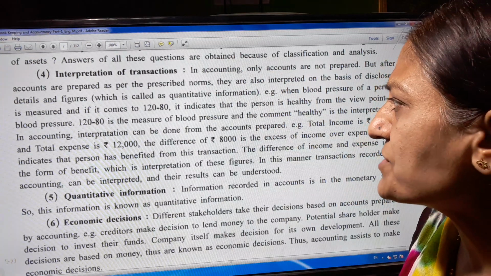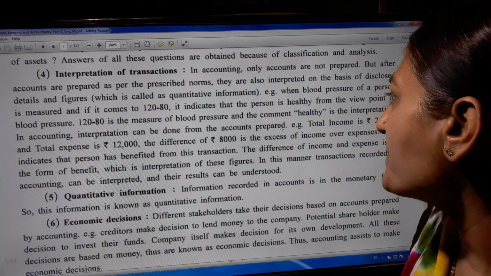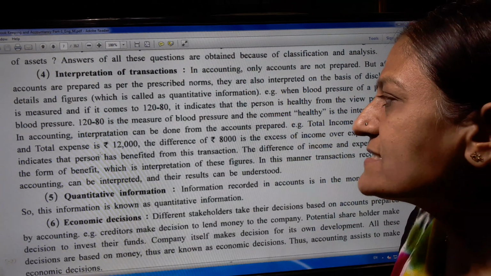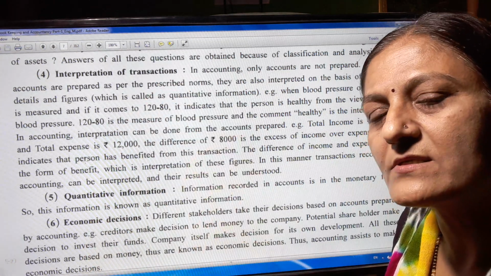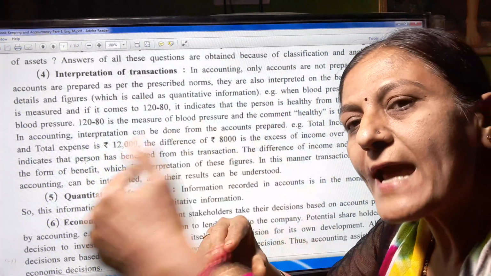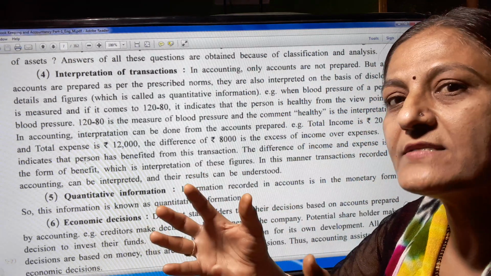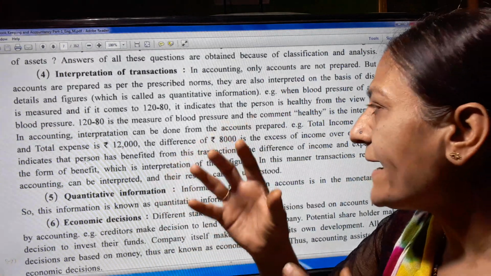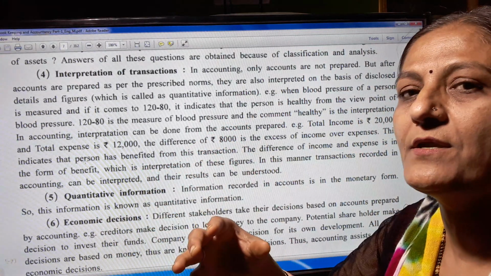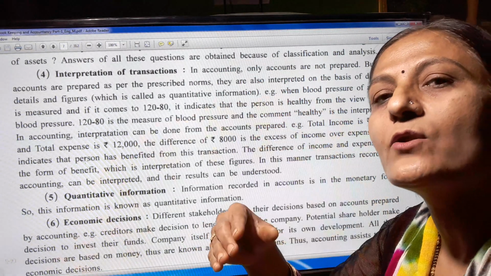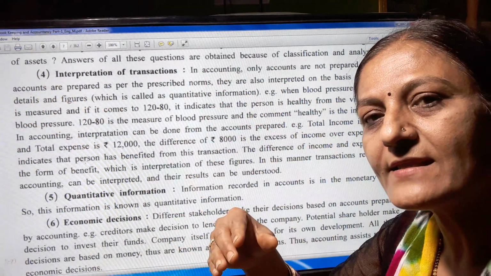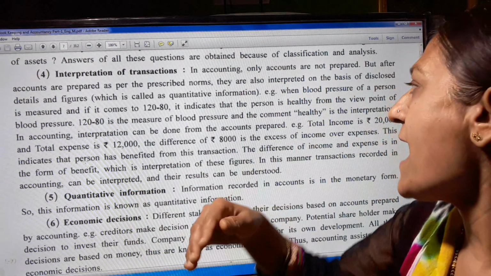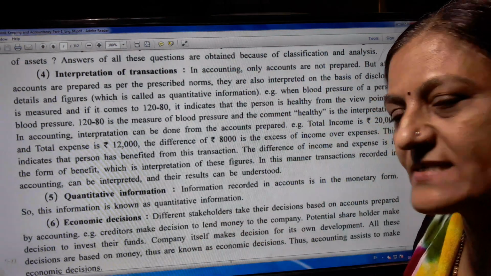In accounting, interpretations can be done from the accounts prepared. As an example, total income is 20,000 and total expense is 12,000. The difference, 20,000 minus 12,000, is 8,000. This 8,000 is the excess of income, because your income is greater than your expense. So here 8,000 is the excess of income over expenses.